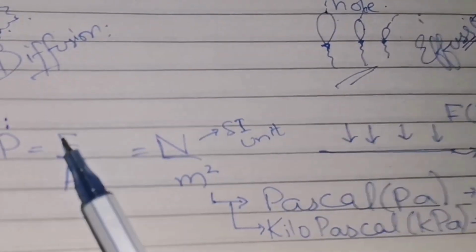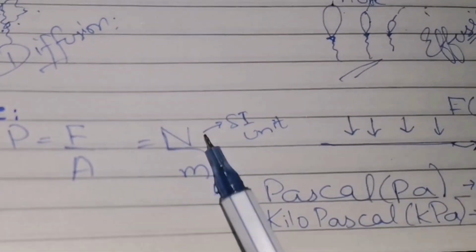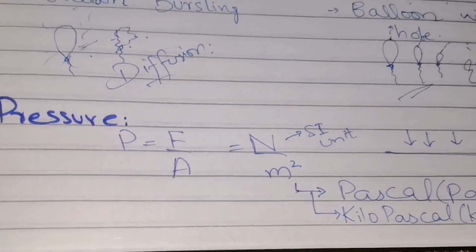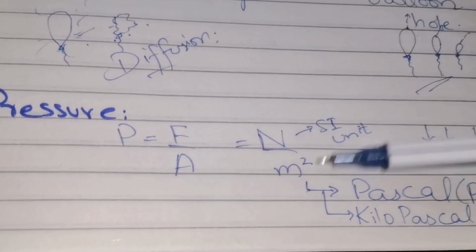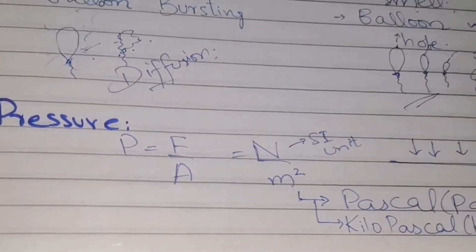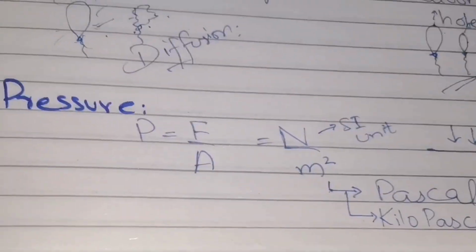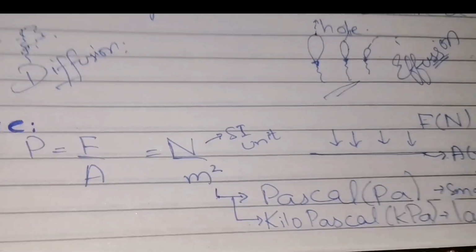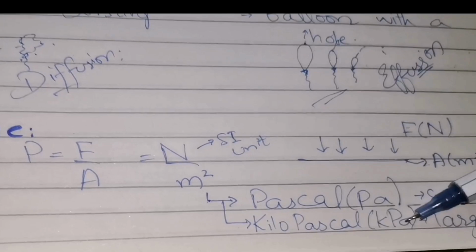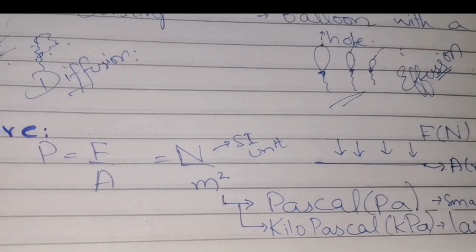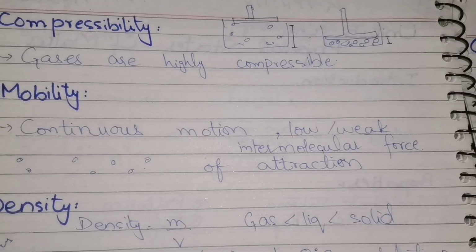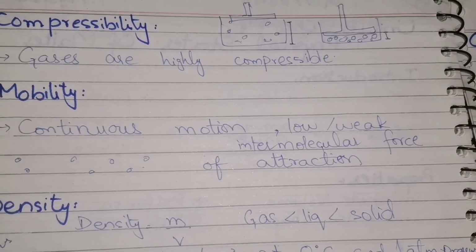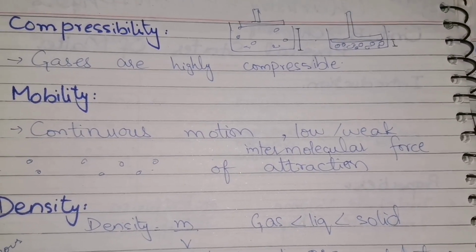For the unit of force, we all know that it is Newton, and for area it is meter square. So the SI unit of pressure is Newton per meter square, and another unit for pressure is Pascal. The other unit is the kilopascal. The Pascal is used for smaller measurements, and kilopascal is used for larger measurements. The next property is compressibility. What is meant by compressibility? Compressibility means how much a substance is compressible.